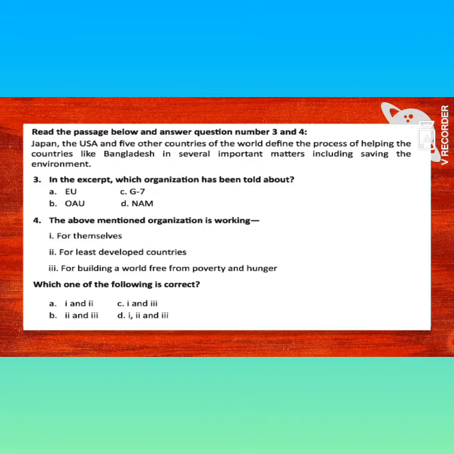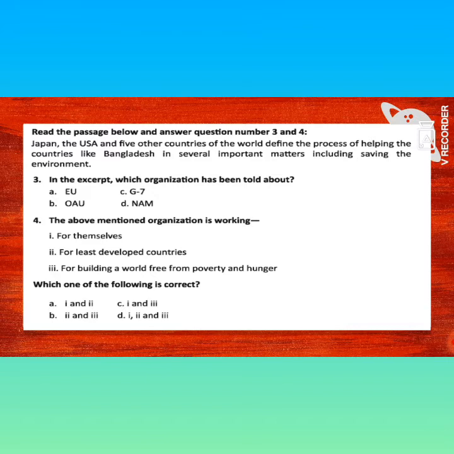You can understand easily that this STEM indicates a regional cooperation organization and its activities. So, question number 3, in the excerpt, which organization has been told about? G7, because in this STEM 7 countries are indicated: Japan, USA, and 5 other countries. So 7 countries. The organization is G7.